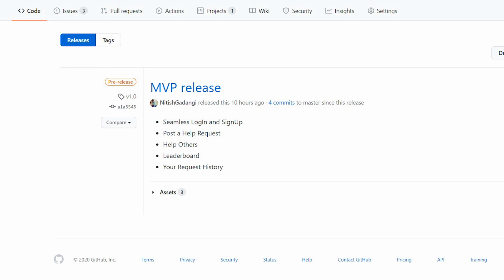Currently, we have released the MVP version of COVID Aid on GitHub releases, and we are planning to launch it on the Play Store soon.